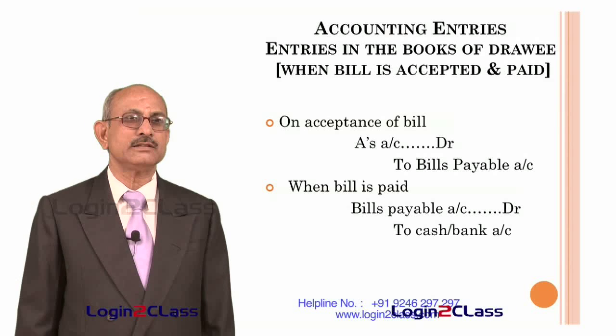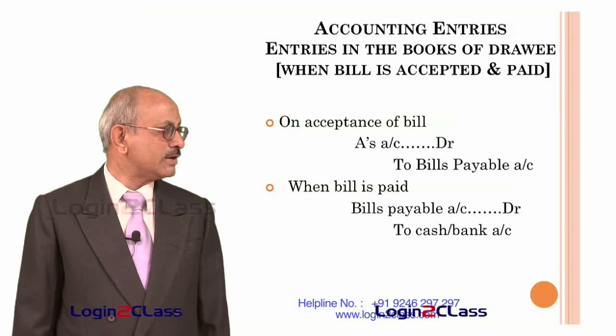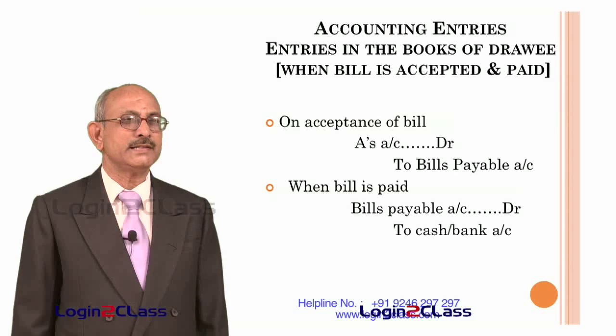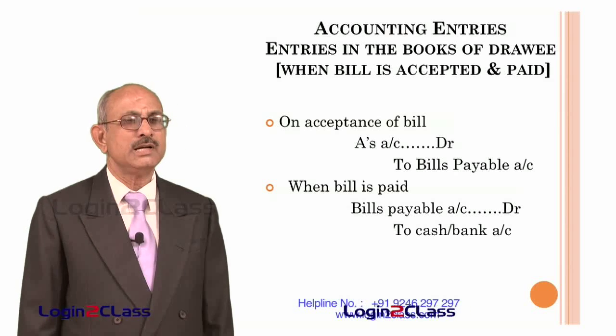So A's account gets closed, and when the bill is actually paid, whatever liability is created in the form of the bills payable account has to be reversed.